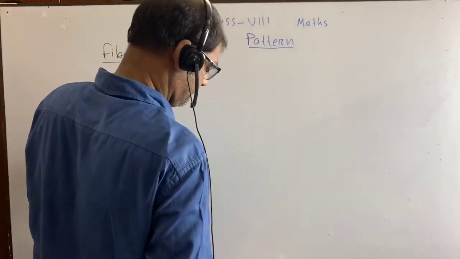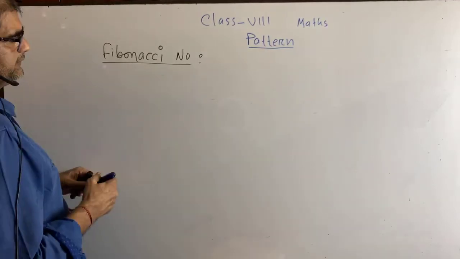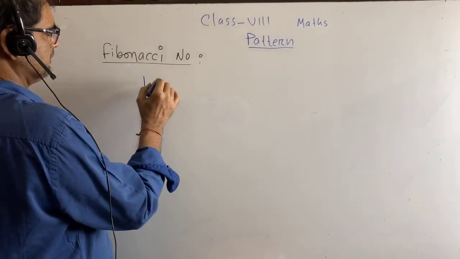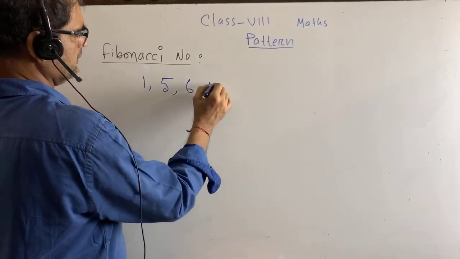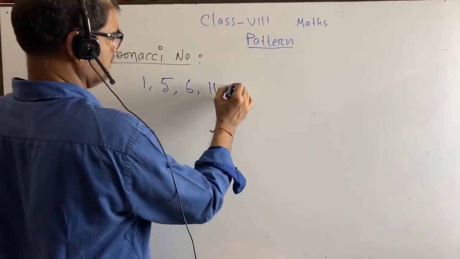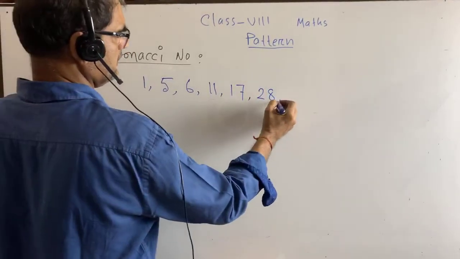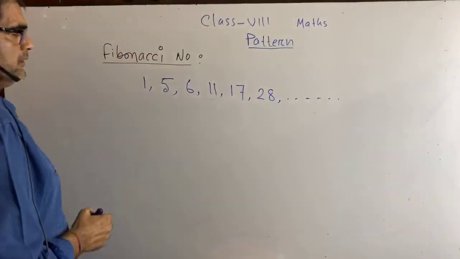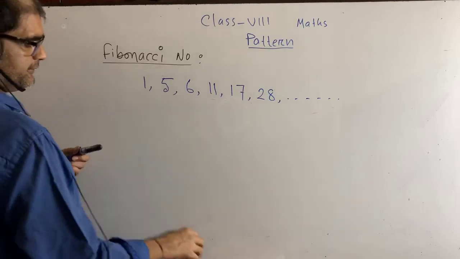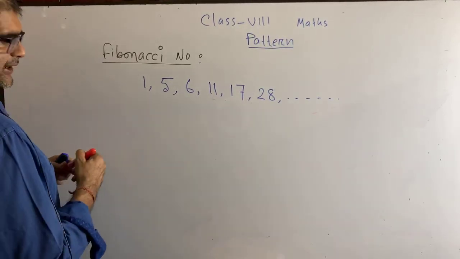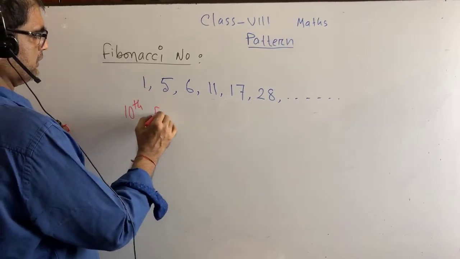Okay, I am going to give you another math. You write down. The question is, in this pattern, what is our 10th Fibonacci number?